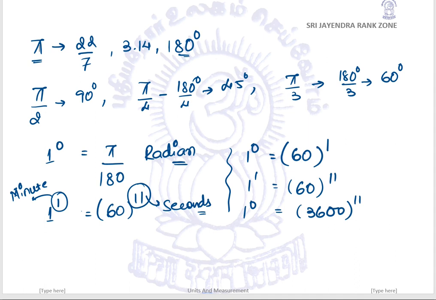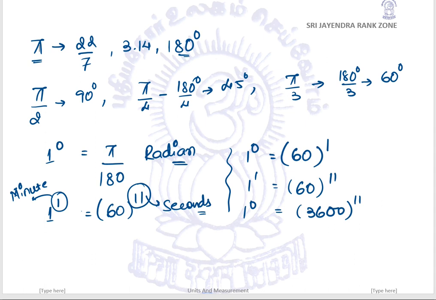Let us suppose acceleration, velocity, speed, force, pressure, etc. And one more category of quantities is the supplementary quantities. Supplementary quantities are two. One is the plane angle, another is the solid angle. Plane angle has a unit of radian, and solid angle has a unit of steradian. And we have learned the conversion from one system to another, specifically for the supplementary quantities, such as pi would be represented as 180 degree as well.